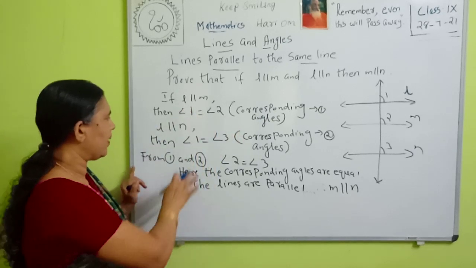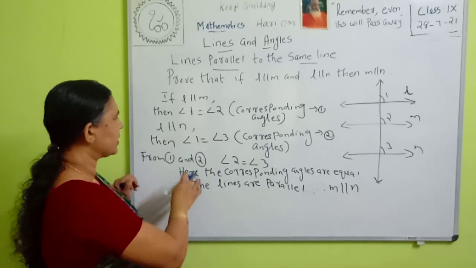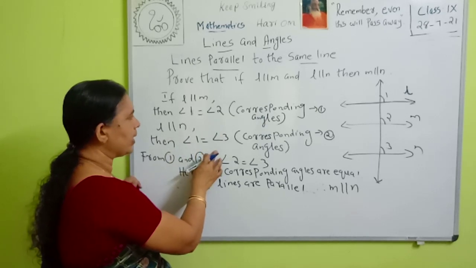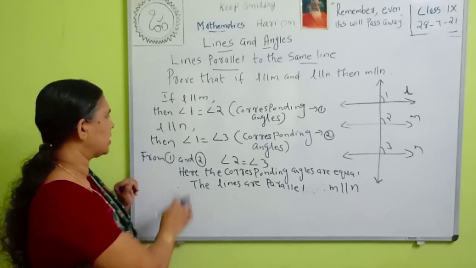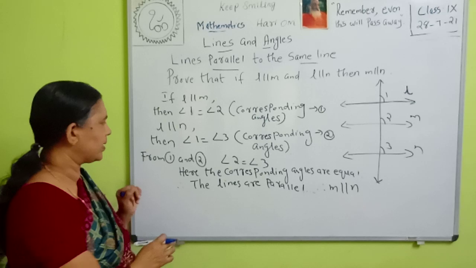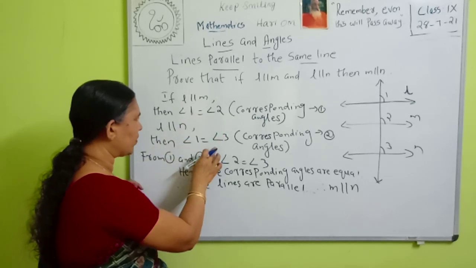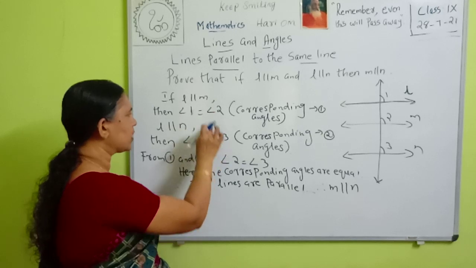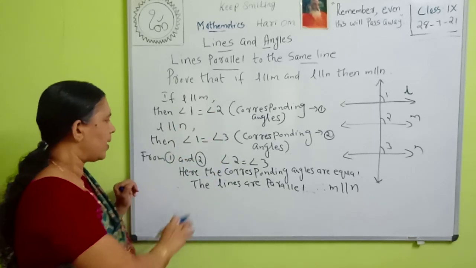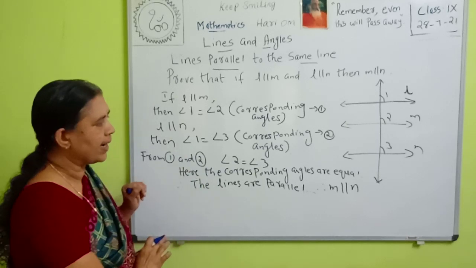That is, here angle 1 is equal to angle 2 because they are corresponding angles, and angle 1 is equal to angle 3. They are also corresponding angles. If L is parallel to N, angle 1 and angle 3 are the corresponding angles. Therefore, we can say that these two angles are also equal. That is, angle 2 is equal to angle 3. Here, the corresponding angles are equal.